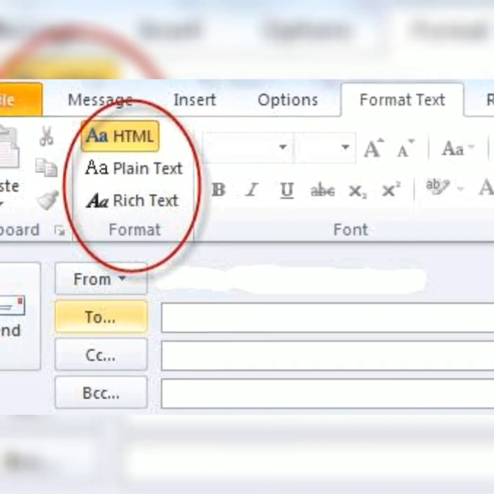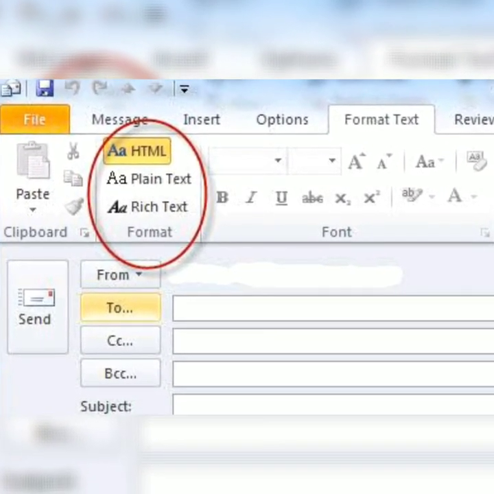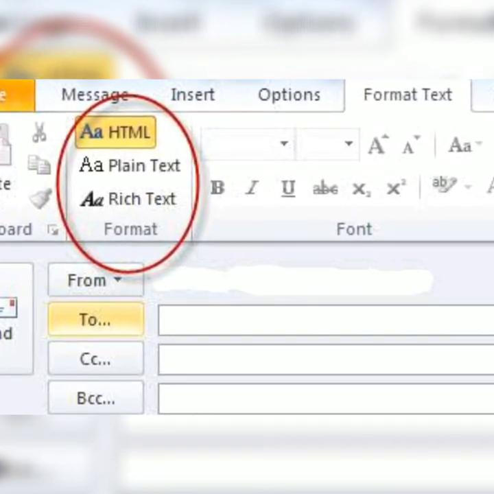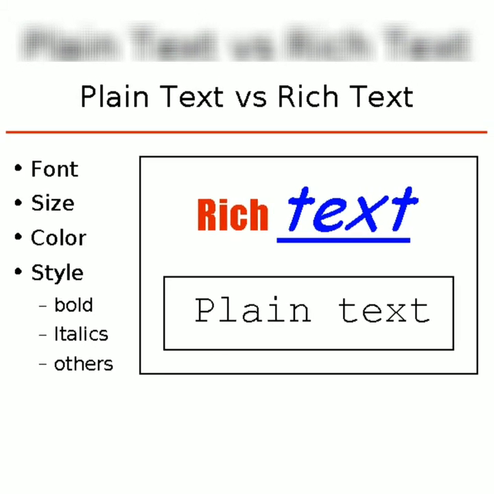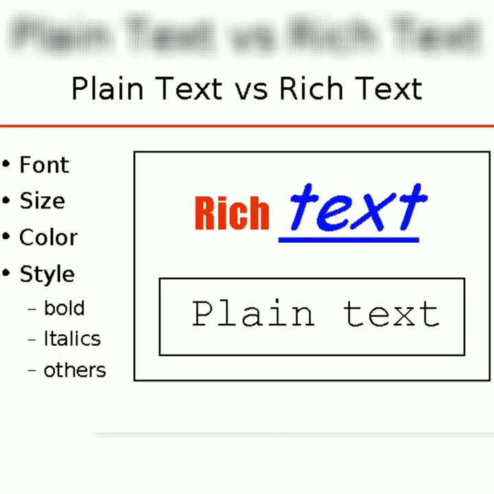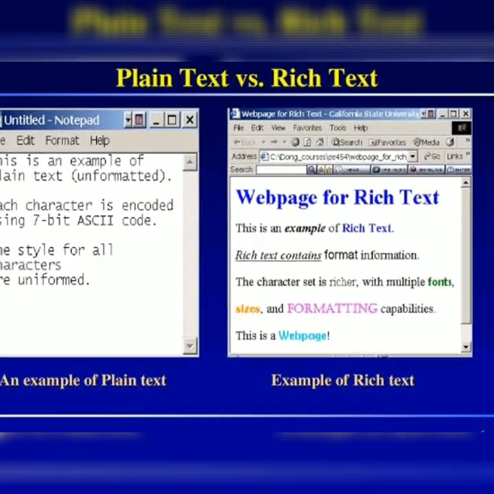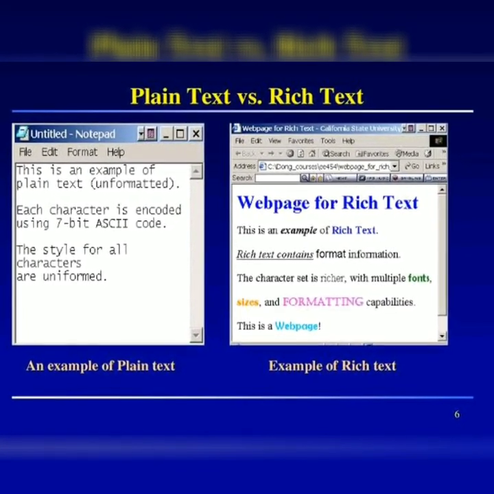This is an example of using plain text for conveying email messages. We can also use rich text for sending messages. The main difference between plain text and rich text is that in rich text we are able to give some font color, size or styles that we want to apply, but in plain text we can't do all those things. So this is an example of plain text and rich text.